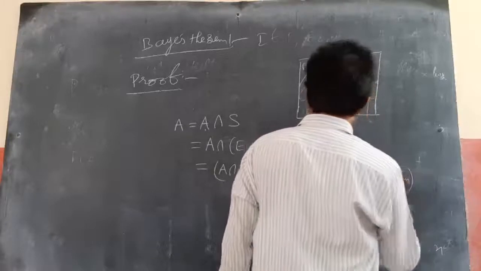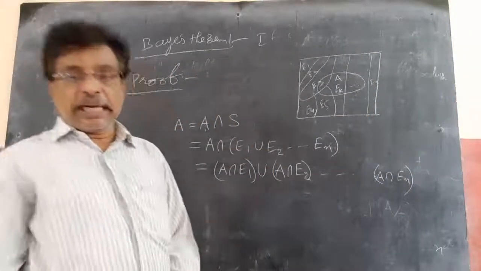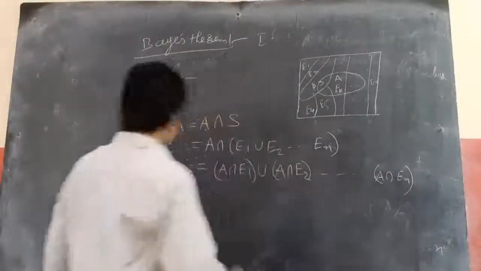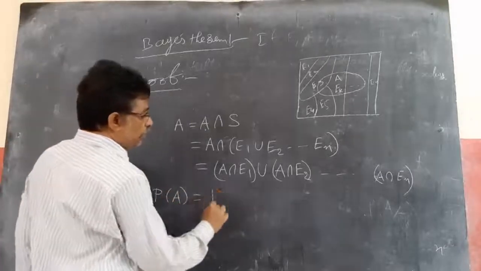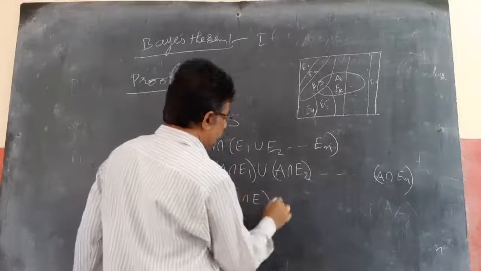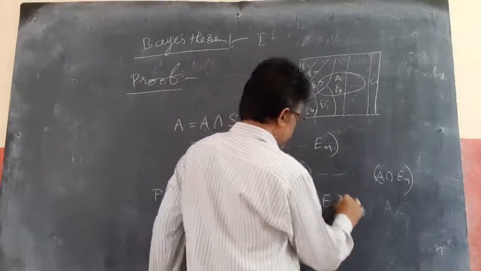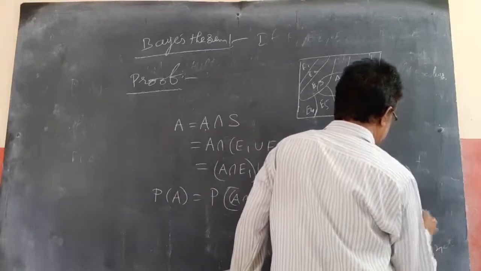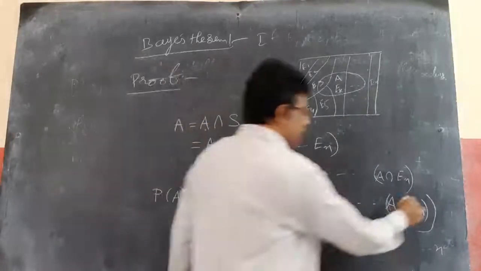So the probability: P of A equals P of A intersection E1 union A intersection E2 union, and so on, A intersection En. Now, according to the addition theorem,